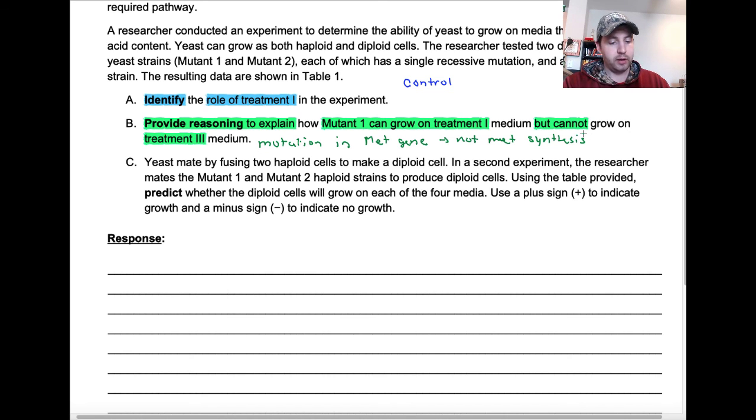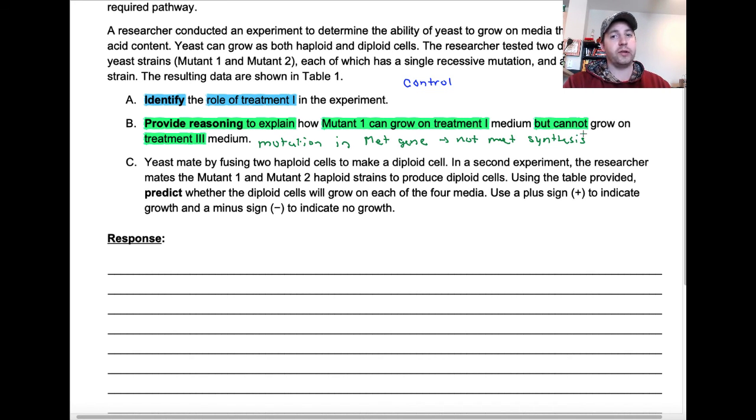Now, because of that, if you can't produce all the amino acids you require, especially one like methionine, which is really important for the initiation of translation, you're not going to get fully functional proteins, and that cell or that cell line is not going to be able to survive.